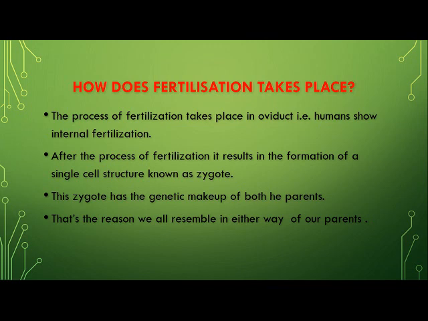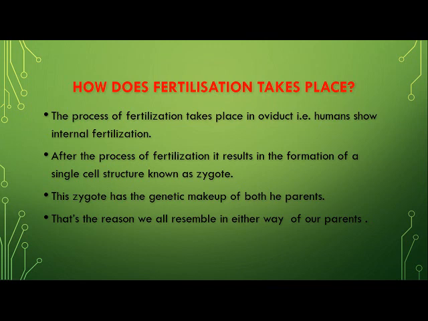Now let us understand how fertilization takes place in case of humans. The process of fertilization takes place in the oviduct or the fallopian tube. Always remember, children, that humans show internal fertilization. Once the process of fertilization is over in the oviduct, a single-cell structure is formed which is known as the zygote.